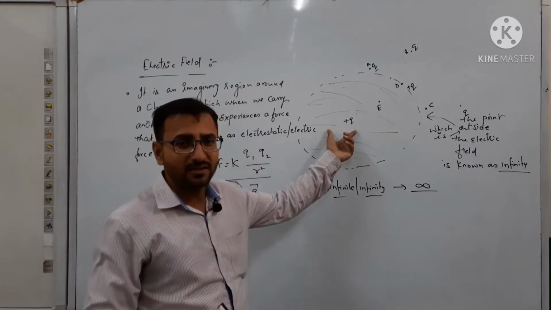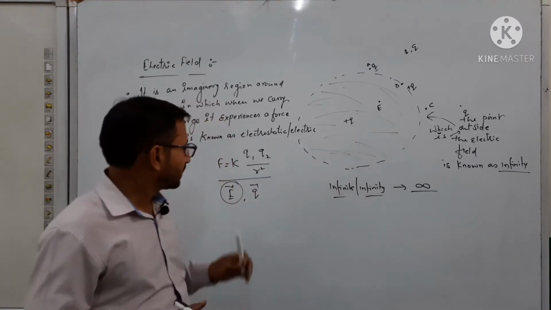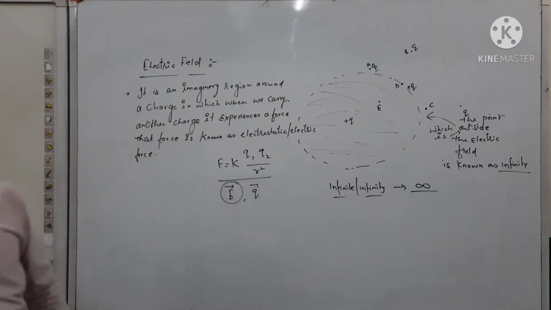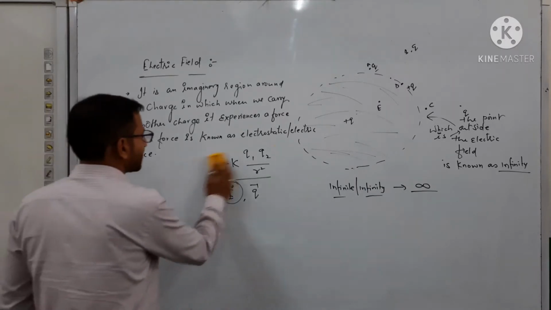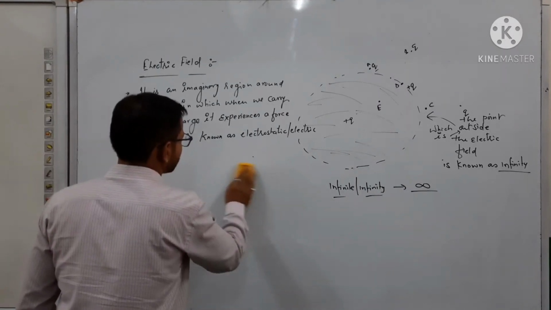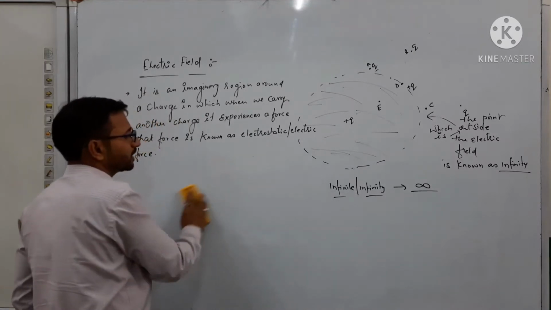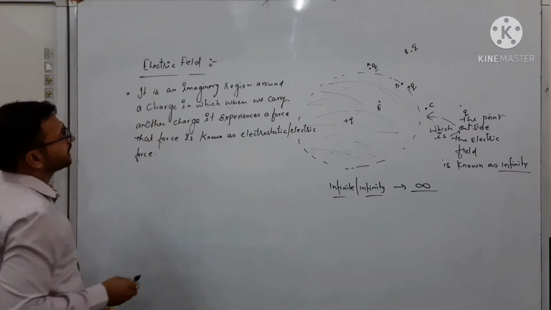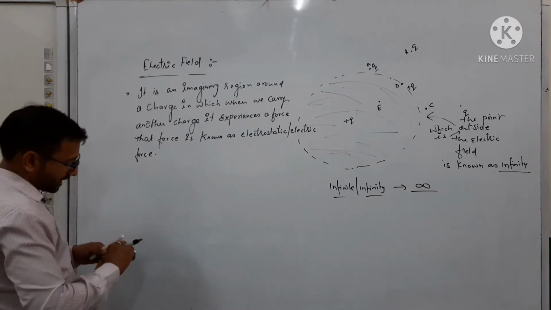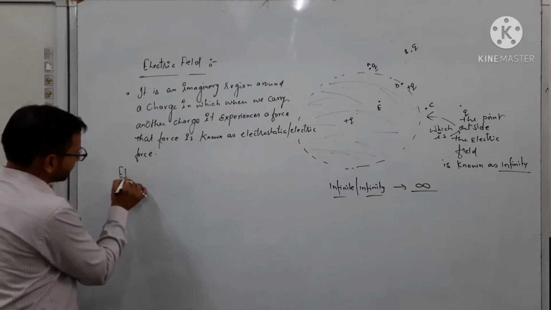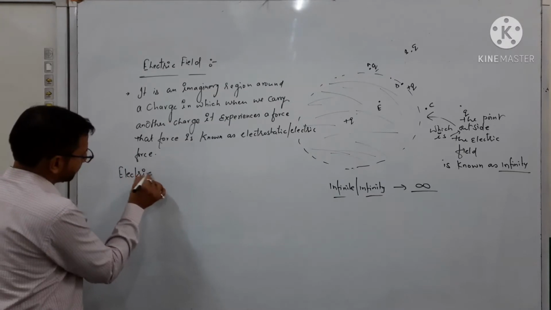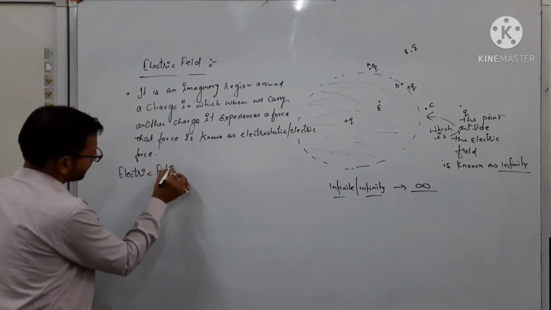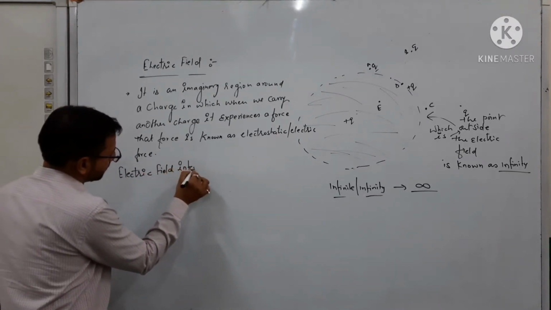Later on we will talk about some other important points related to the electric field. Now before that, we will write the next heading, electric field intensity.